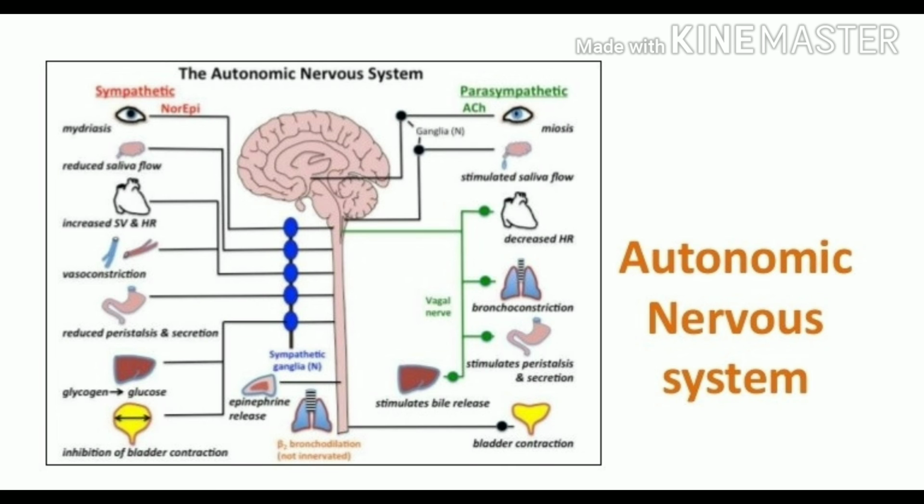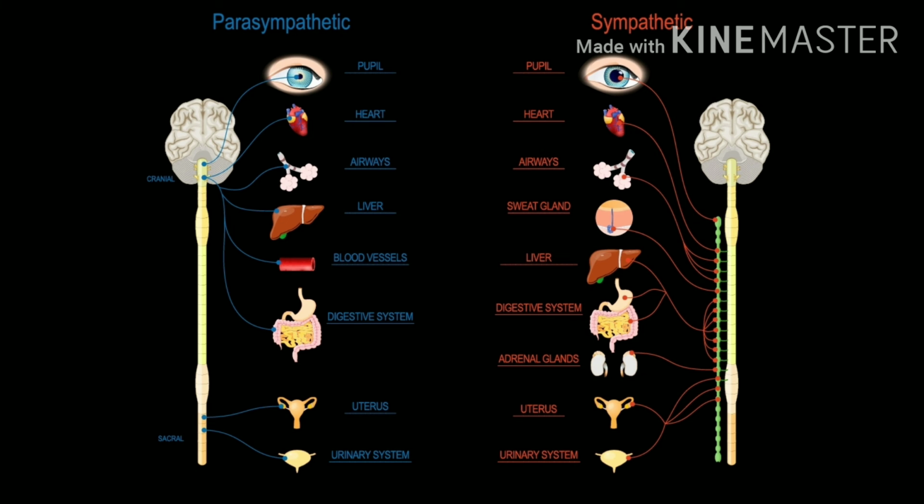It is again divided into two parts: the sympathetic and parasympathetic nervous systems. The sympathetic nervous system heightens the activity of an organ as per the need, like increasing the heart rate. And the parasympathetic slows down the activity of an organ, like it slows down the heart rate whenever required.